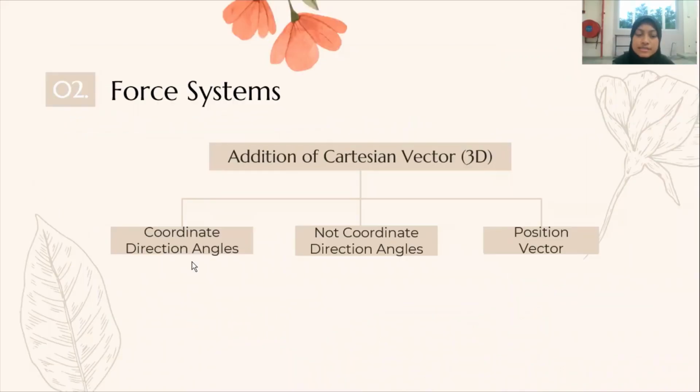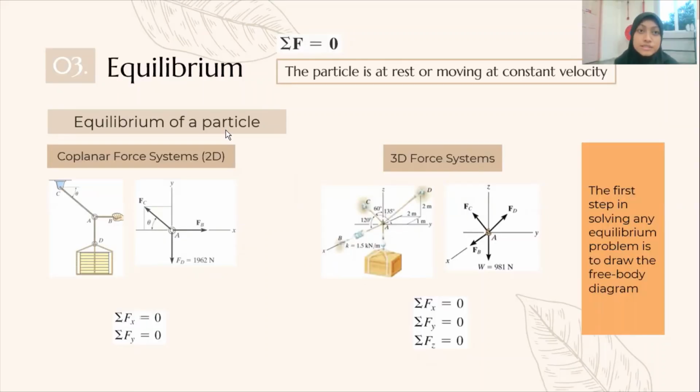So far, we have discussed 3D force systems, which have three situations: situation 1, situation 2, and situation 3. Now we move on to the third part, which is equilibrium. Equilibrium means the particle is at rest or moving at constant velocity, which is summation of F equals 0. In a coplanar force system 2D, summation of Fx equals 0, summation of Fy equals 0. In a 3D force system, summation of Fx, Fy, and Fz equals 0.